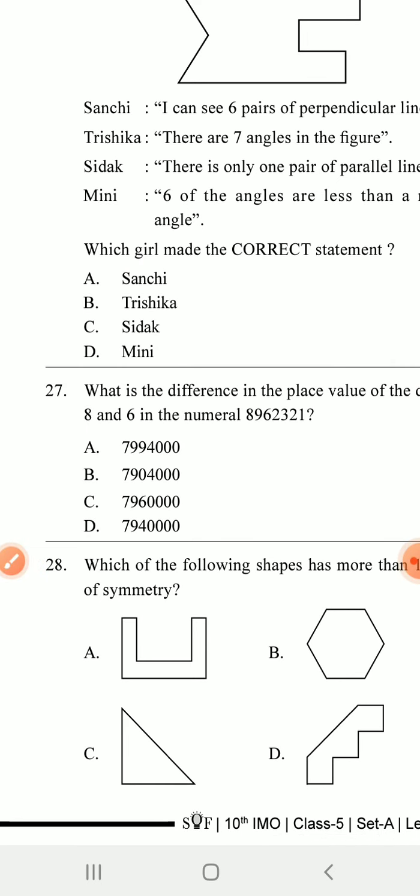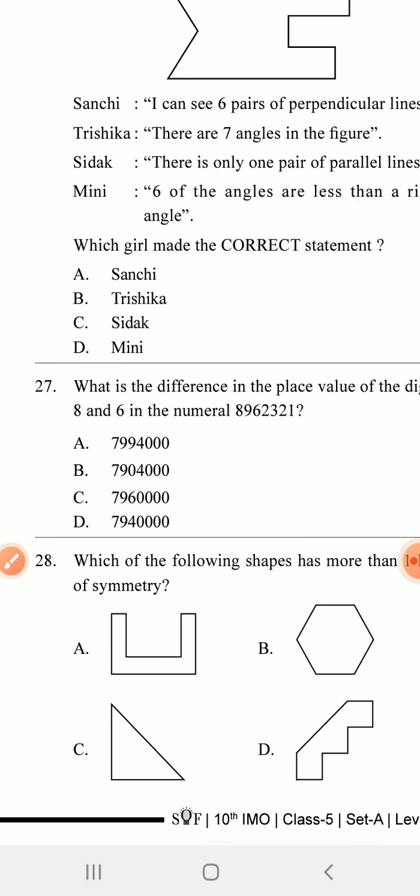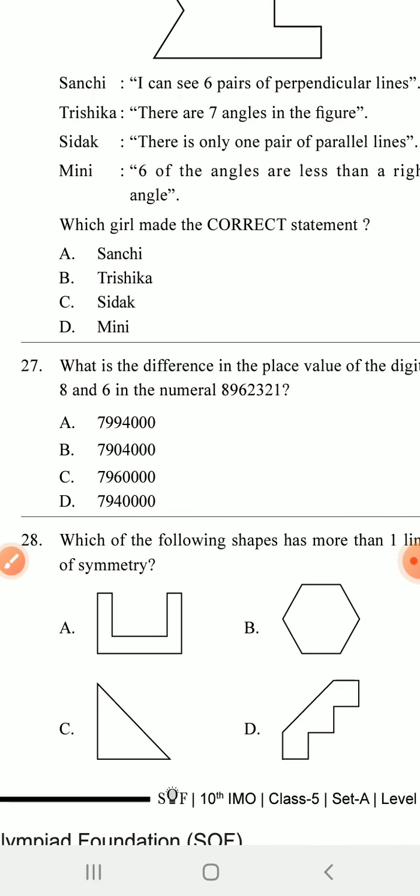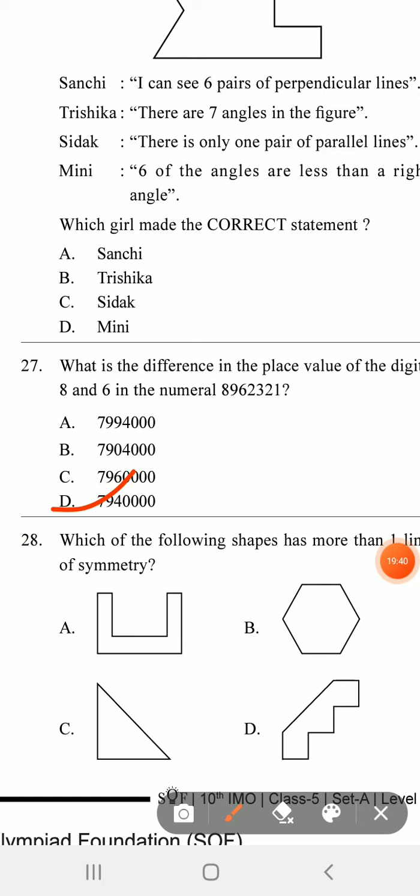Next, which is the difference in the place value of the digit 8 and 6 in the numeral? This one. So find out the place value of 8: 1s, 10s, 100s, 1,000s, 10,000s, lakh, 10 lakhs. So 80 lakhs. And 6: 1s, 10s, 100s, 1,000s, 10,000s. So 60,000. Now the difference is 80 lakhs minus 60,000. So you have to get the answer D. D is the correct answer. So tick D.